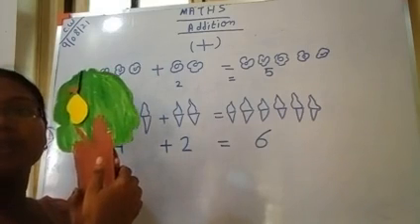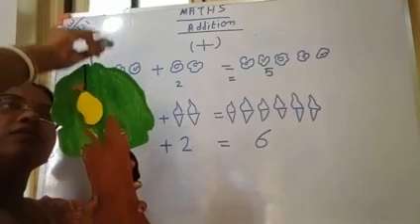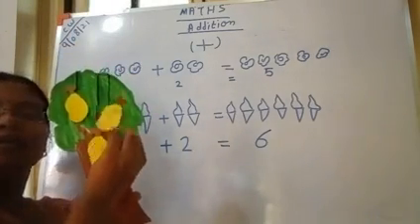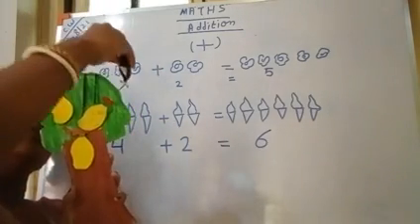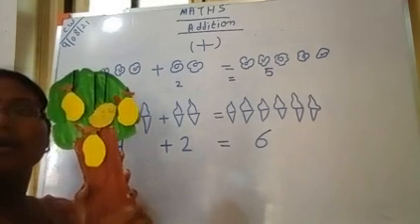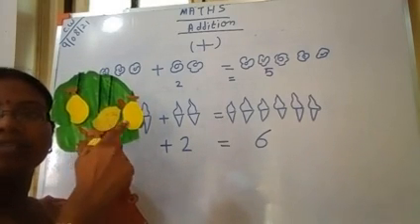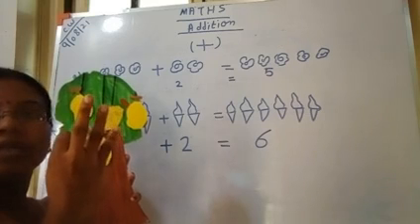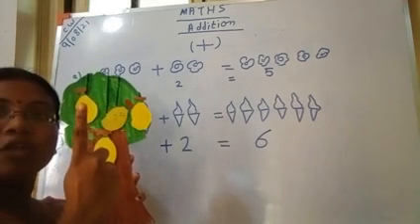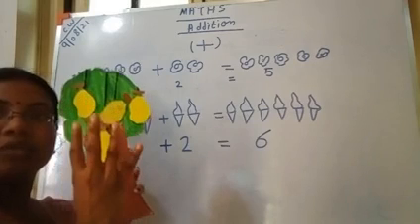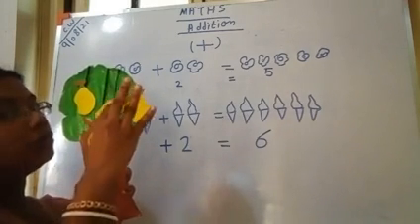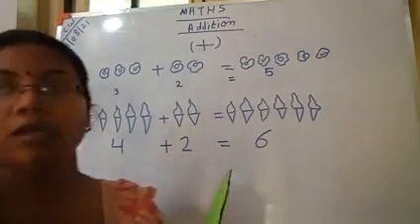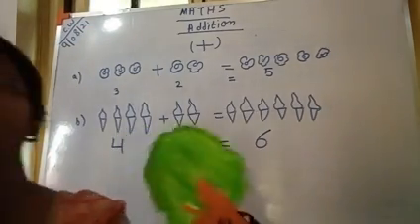Suppose only one mango grows. After that, 3 more grow. 1, 2, 3. So 1 plus 3 becomes how many? First only 1, after that 3. So total count 1, 2, 3, 4. So 1 plus 3 will be 4.